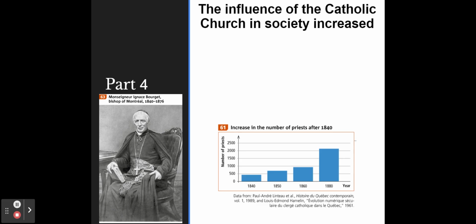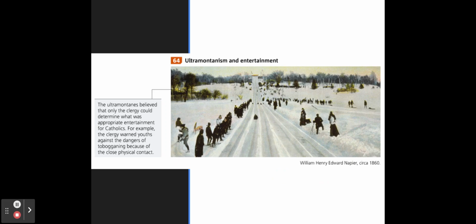The influence of the Catholic Church and society increased during this time, and this was known as Ultramontanism. You can see in document 61 the increase in the number of priests. So in document 64, you can pause the video and see an example of how tobogganing was seen as a little too risque for people who believed in Ultramontanism. This was due to physical contact while tobogganing.